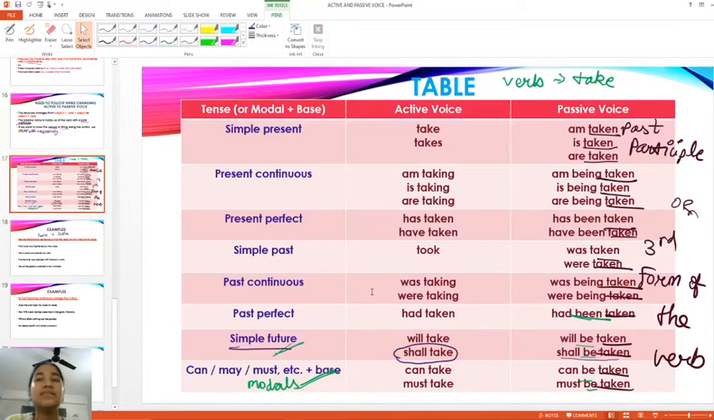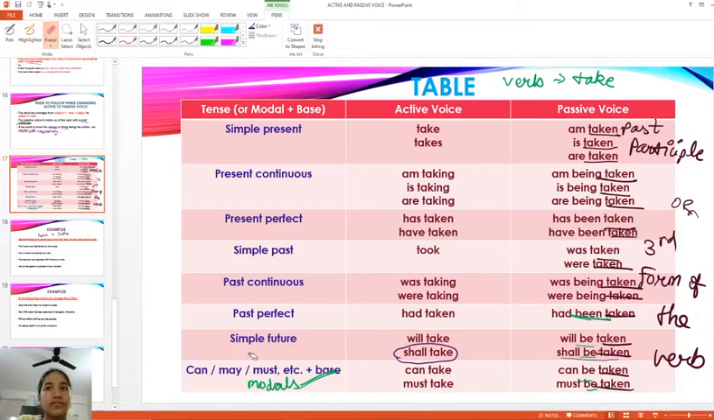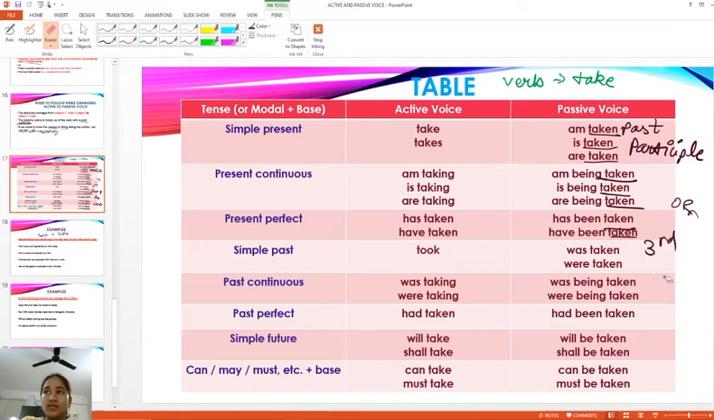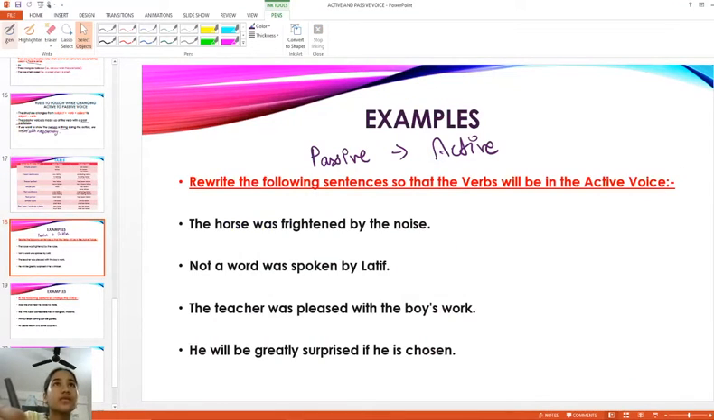So I have placed this table for reference. Alright, for reference you can use this table. It's very useful. I want everybody to go with this table in a proper manner. It's going to help you a lot. Okay, so first sentence: the horse was frightened by the noise.